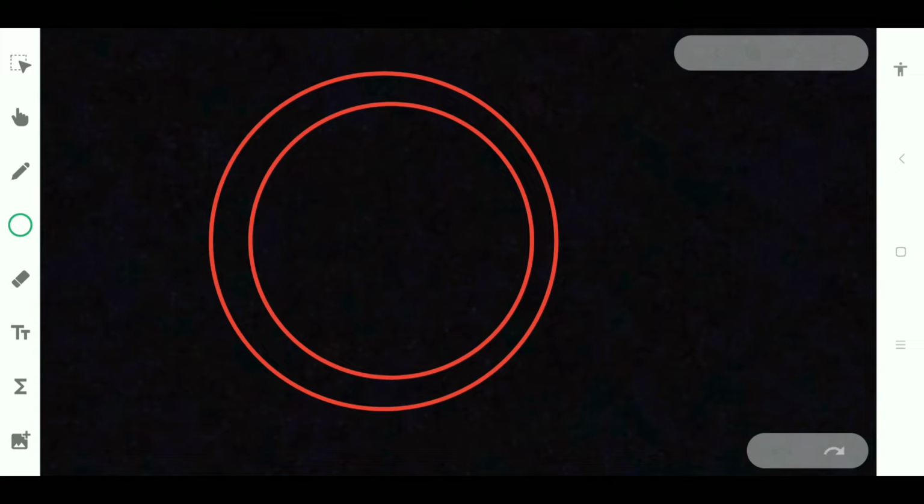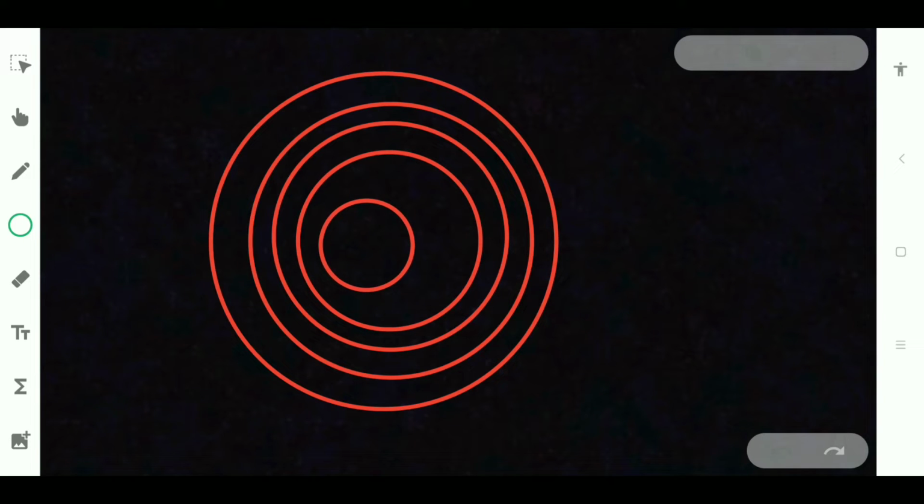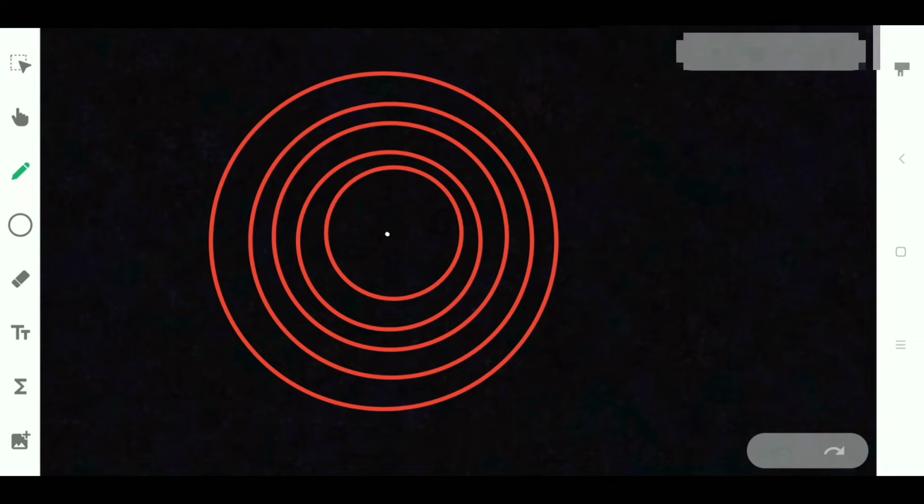So when you take some circles like this, there should be 3 or more, which all are having the same center. Where all are having the same center means, the inner circle center should be this one, and the outer circle center should be this point, and every circle center should be this white dot O. Let us take them, and O should be the center of all the 1, 2, 3, 4, 5 circles.